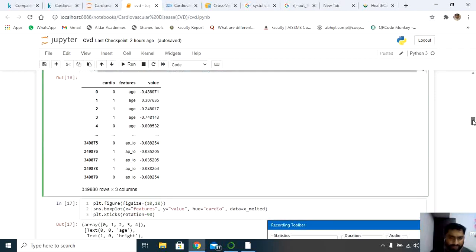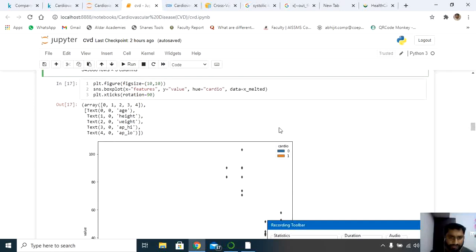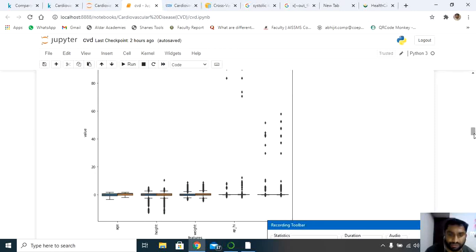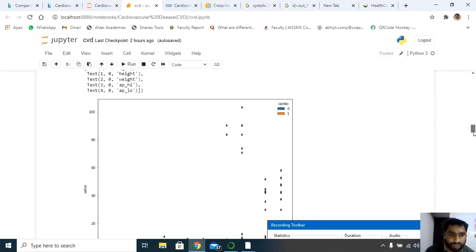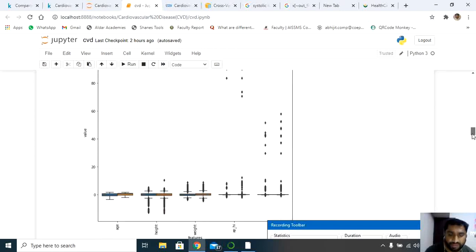Now have a look at this. I have got this type of data. Let's try to convert it into a graph and see how it looks. In the x-axis, I have taken all the features, and for y the values. Next, cardio, I have taken the melted data, which is already what we did in feature extraction. Have a look at this. It gives me the graph like this, and it shows the outliers.